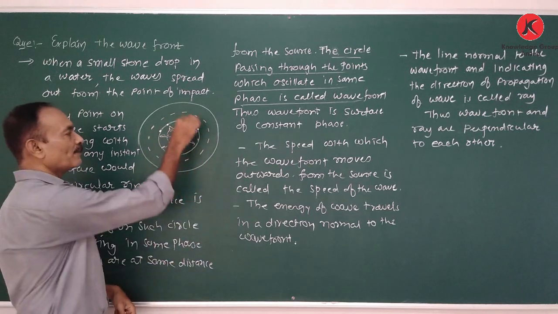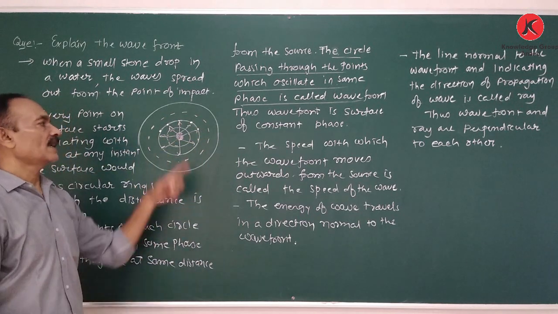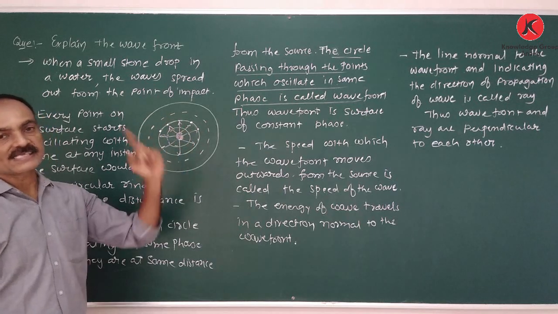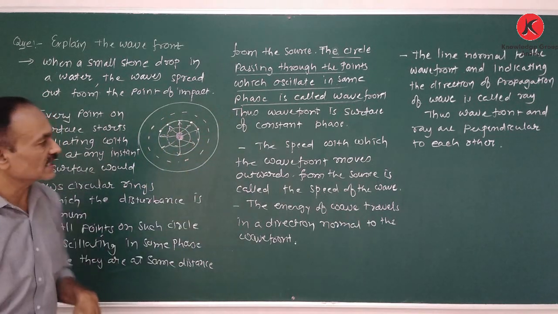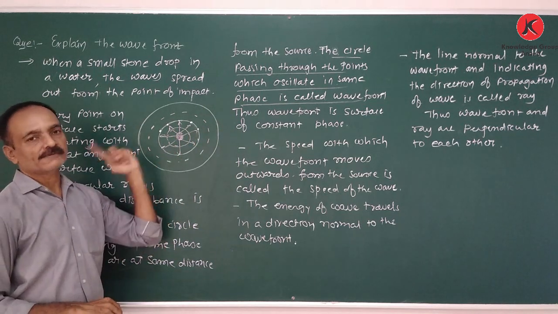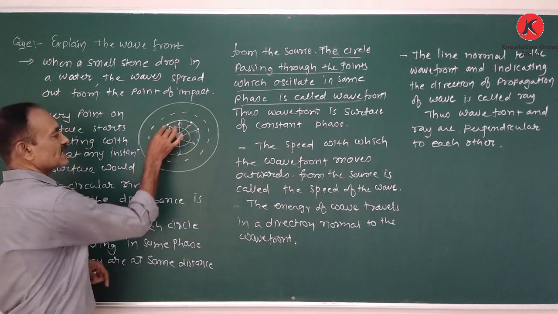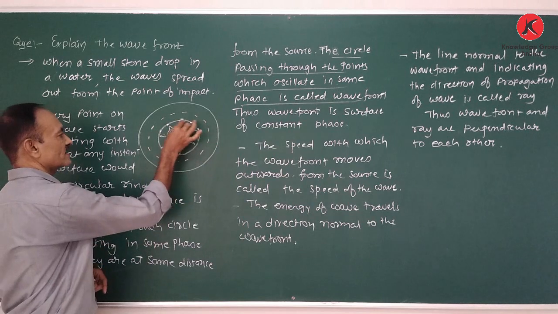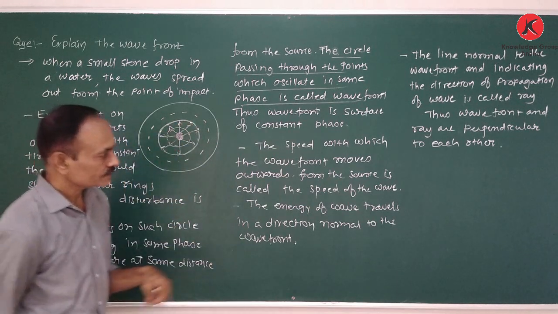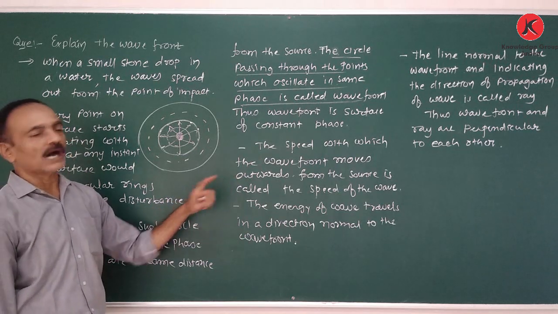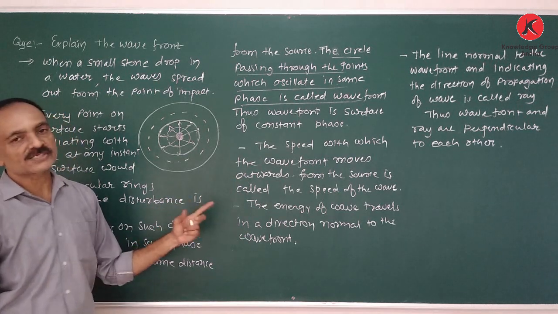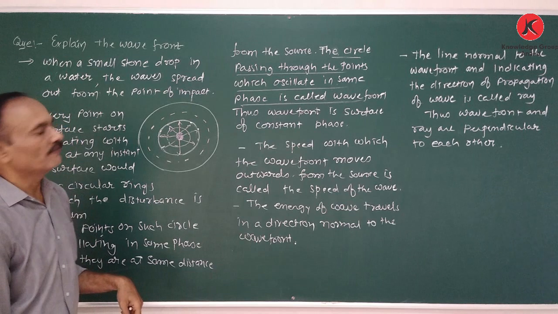But the points on one circle are oscillating in the same phase. That is known as the wavefront. And thus the wavefront is the surface of constant phase. So on this circle the phase is constant at all the points. The speed with which the wavefront moves outward from the source is known as the speed of a wave.